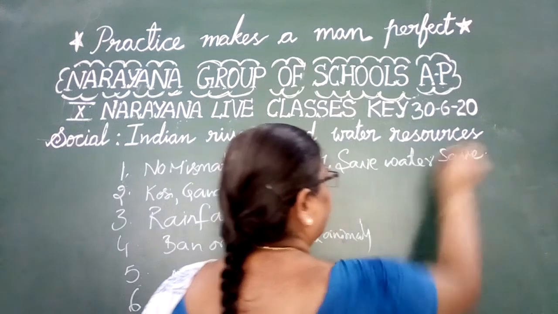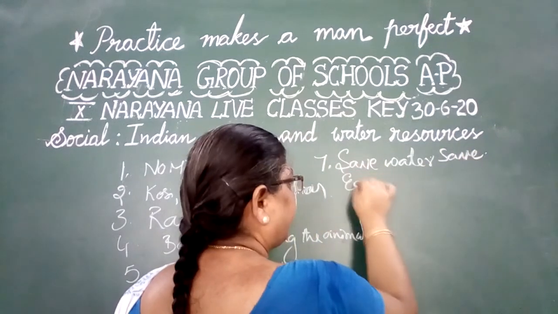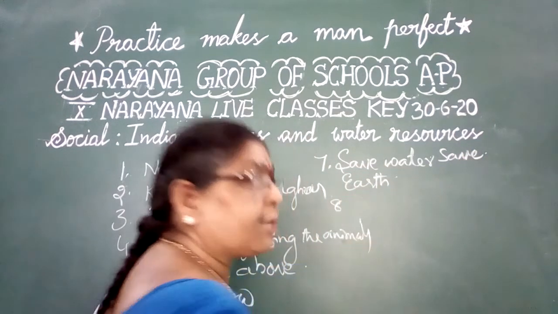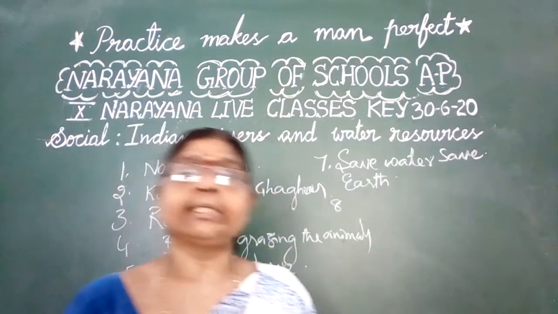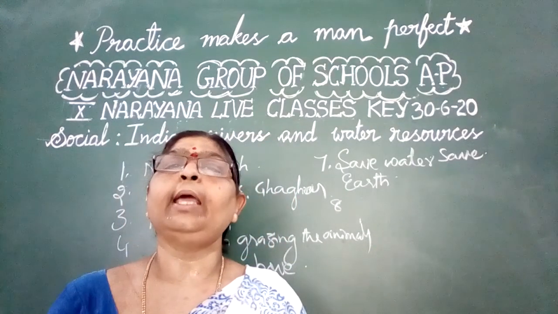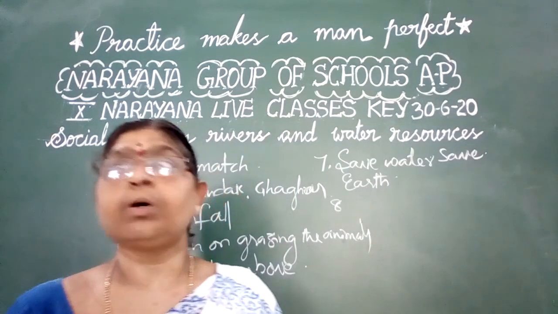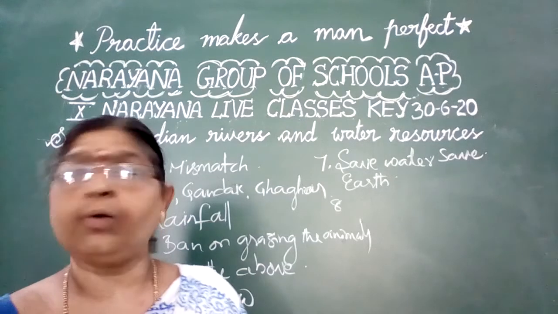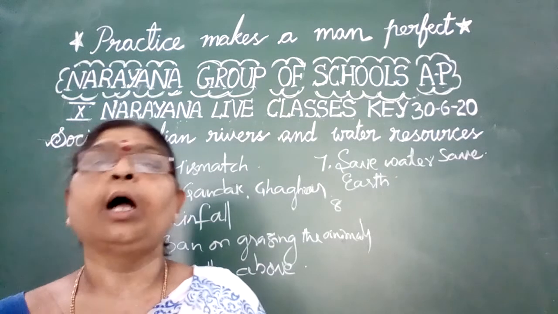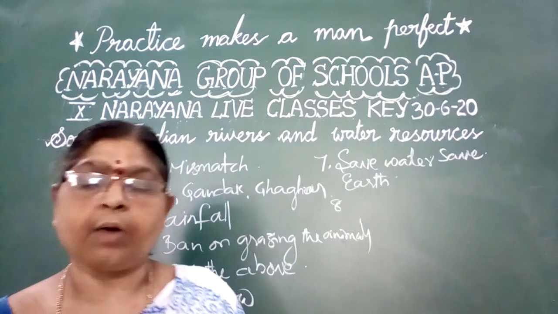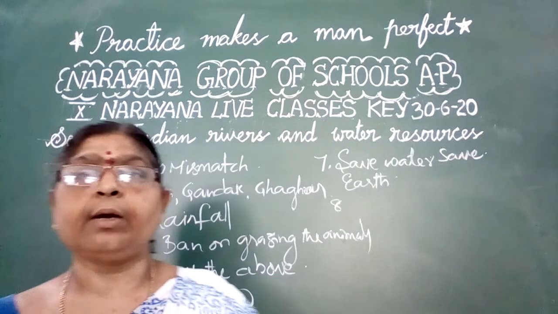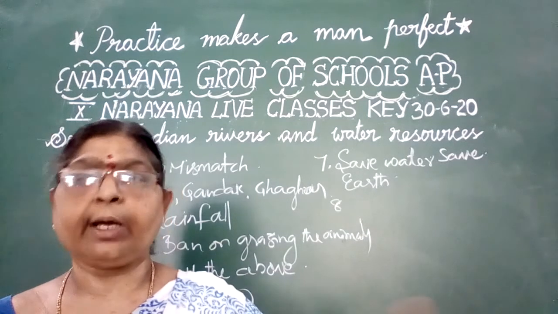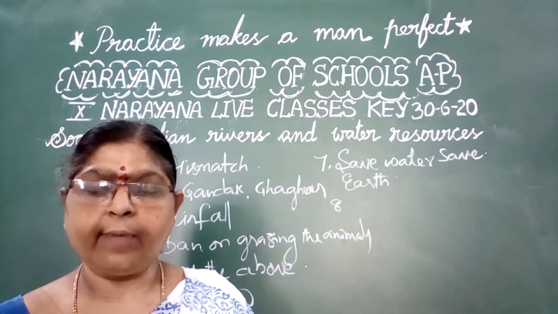Every drop counts. Every drop of water counts, because there are several thousand people walking in Rajasthan and arid regions to carry a single pot of water. So very important is save water, save earth. Don't waste the water. Every drop counts, because drops and drops collected together become the ocean. You know that very well.